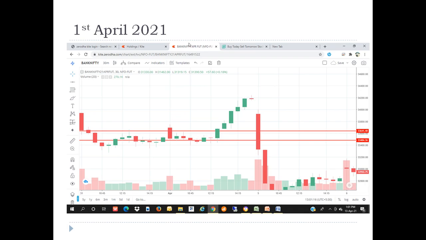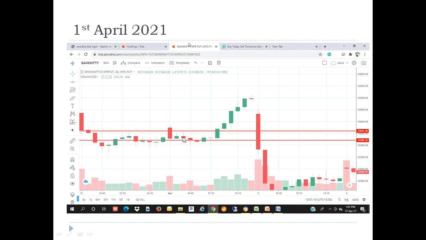Here you can see 1st April 2020, the current month's Bank Nifty future chart. Here you can see April 1st, the first chart, the first 30 minute candlestick. What you need to do is wait up to the 10:15 candle. In a further slide I have marked a symbol, where you can see what the 10:15 candle is. Here you can see the 9:15 candle, 9:45 candle and 10:15 candle.